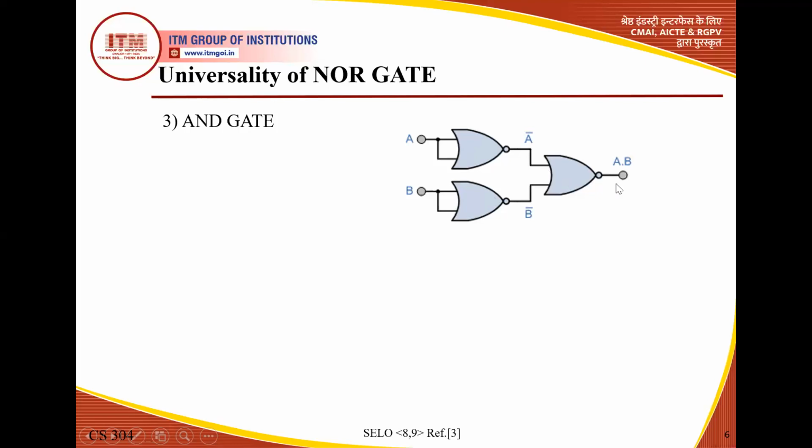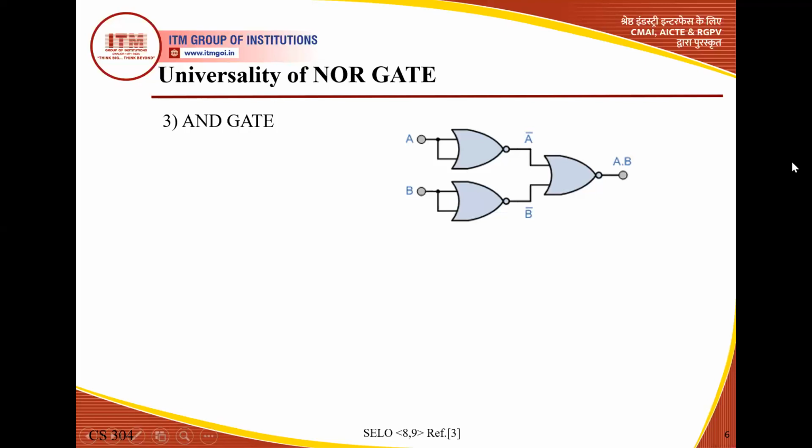So what is the output expression of the NOR gate? We know that a NOR gate adds the inputs and takes the whole complement. So the inputs here are A bar and B bar. It is just adding both inputs, A bar plus B bar, and due to the NOT part, represented by the bubble, taking the whole complement. So the output expression is complement of A bar plus B bar. In other words, A bar plus B bar and taking the whole complement.